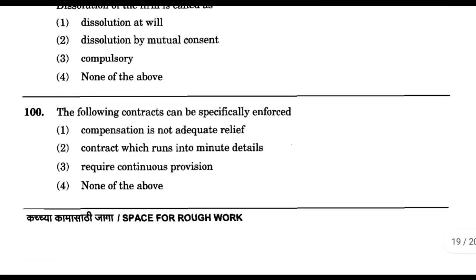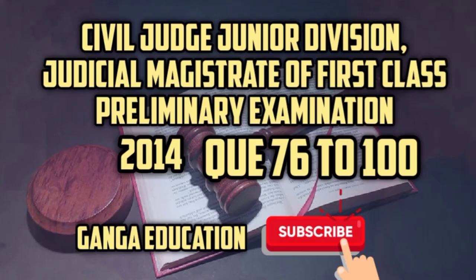Now question number 100. The following contracts can be specifically enforced. Option number 1, compensation is not adequate relief; option number 2, contracts which run into minute details; option number 3, requires continuous supervision; option number 4, none of the above. And the correct answer is option number 1, compensation is not adequate relief. That's it for this video series.